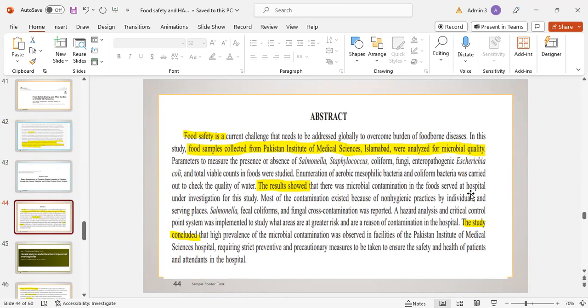Most of the contamination existed because of non-hygienic practices by the individuals and at the serving places. Salmonella, fecal coliform, and fungal cross-contamination were reported. A hazard analysis and critical control point system was implemented to study which areas are at great risk and are the reason for contamination in the hospital. The study concluded that a high prevalence of microbial contamination was observed in the facilities of the Pakistan Institute of Medical Sciences hospital, requiring strict preventive and precautionary measures to ensure the safety and health of patients and attendants in the hospital.